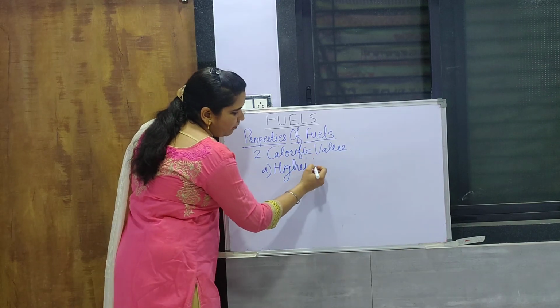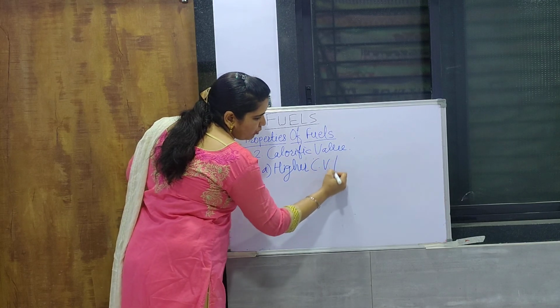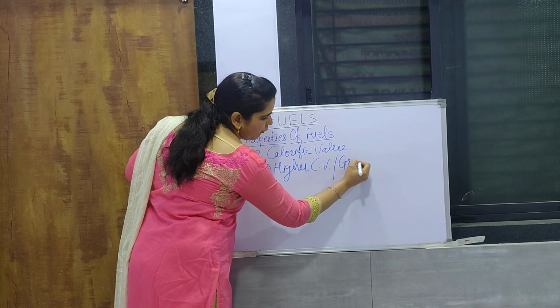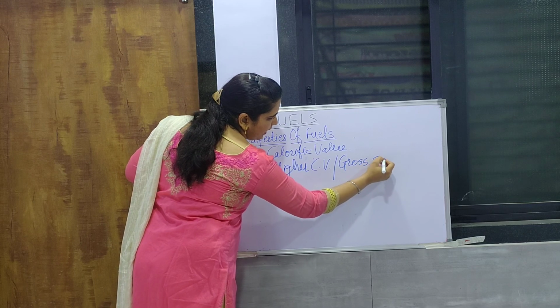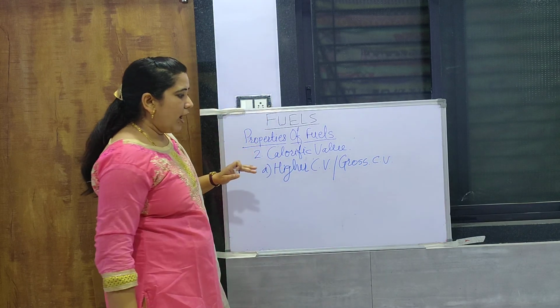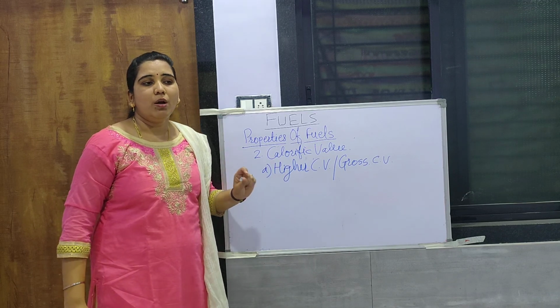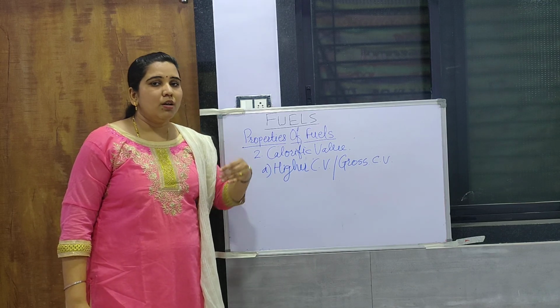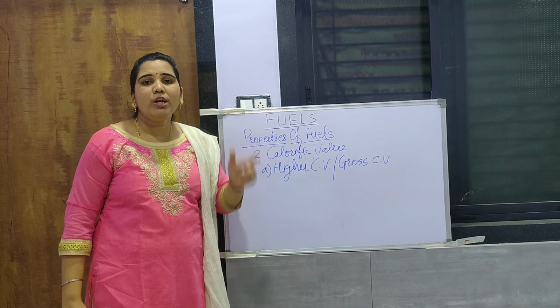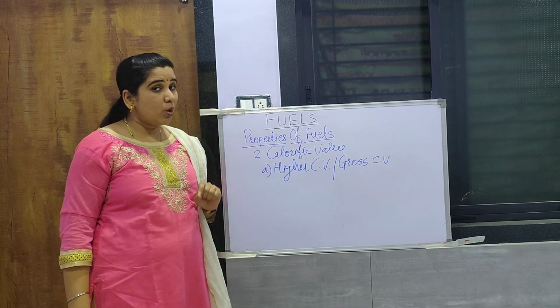So higher calorific value is also called gross calorific value. Now higher calorific value is again the same calorific value, but at last the products are cooled to room temperature. Now what does it mean?